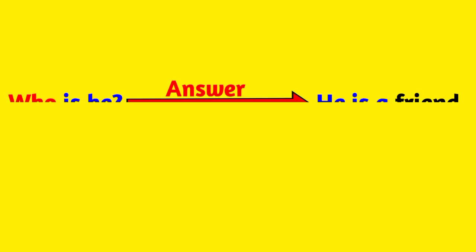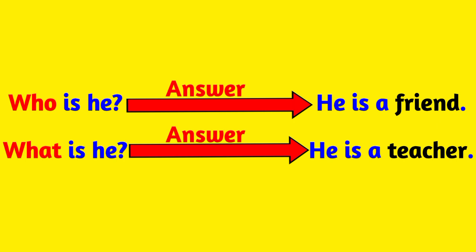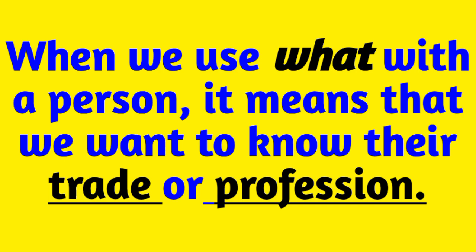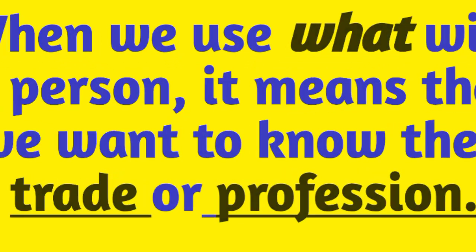Now, I am giving you some more examples. Look at these questions and their answers. Who is he? The answer will be he is a friend. What is he? The answer will be he is a teacher. When we use what with a person, it means that we want to know their trade or profession.